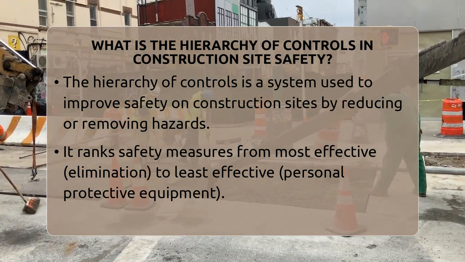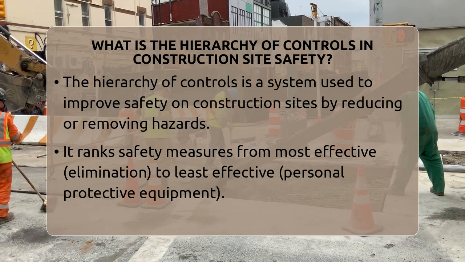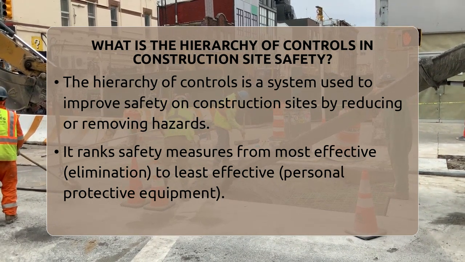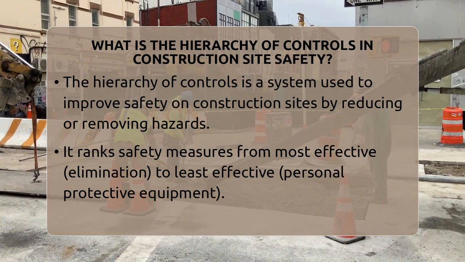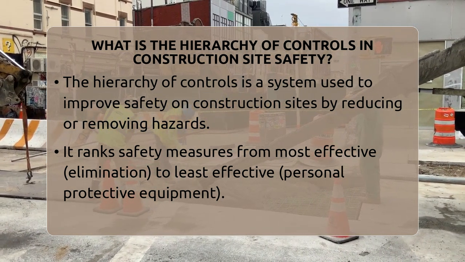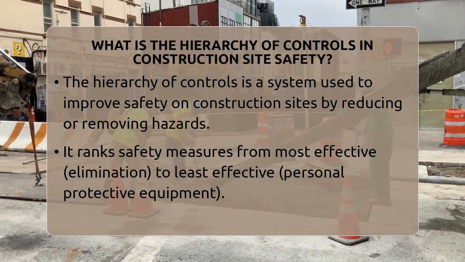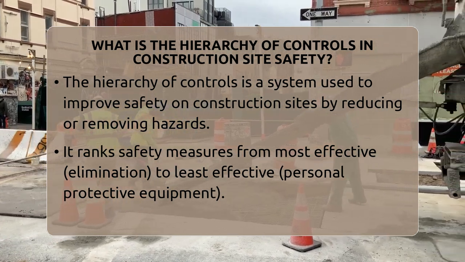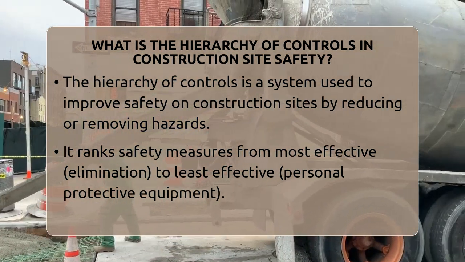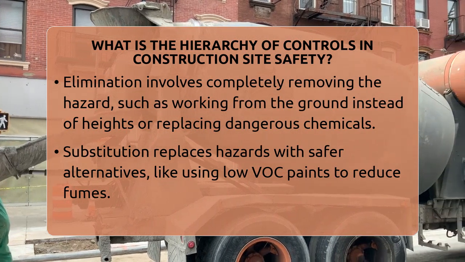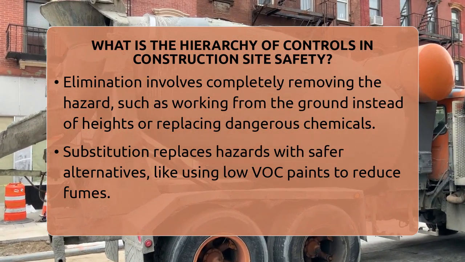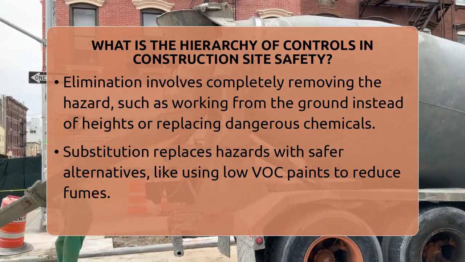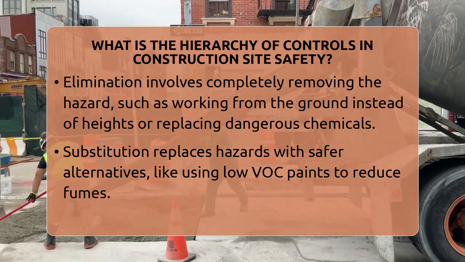At the top of this ladder is elimination. This means removing the hazard completely. For example, if workers don't need to work at heights, then work from the ground is a safer choice. Or if a process involves dangerous chemicals, switching to a safer method or material can eliminate the risk altogether. This is the best way to keep workers safe because it stops the danger at its source.